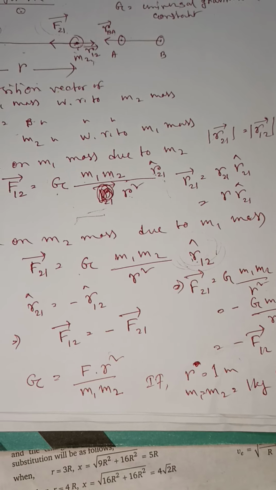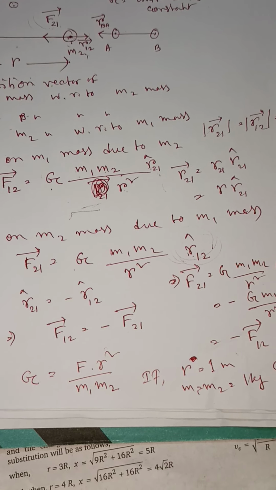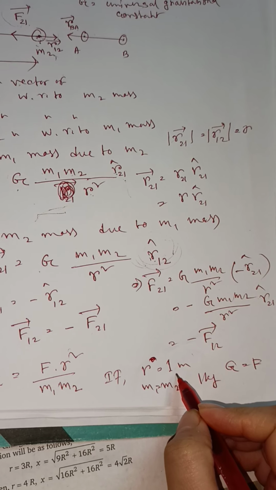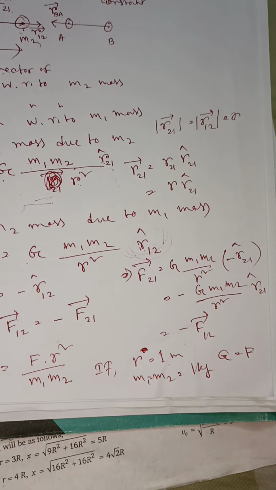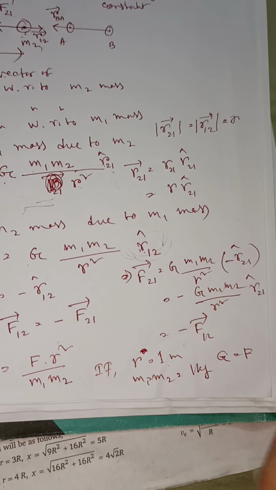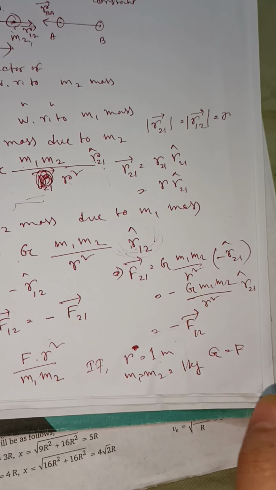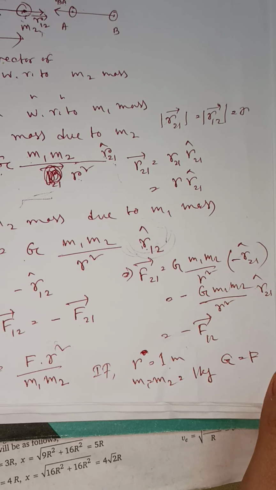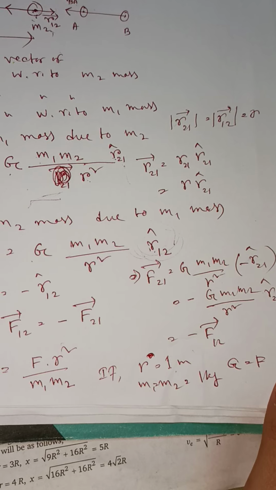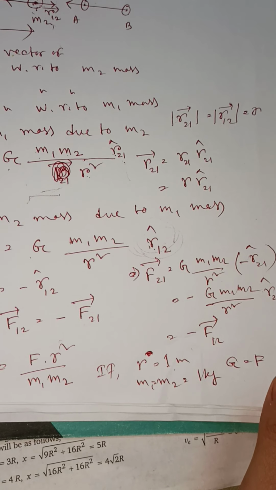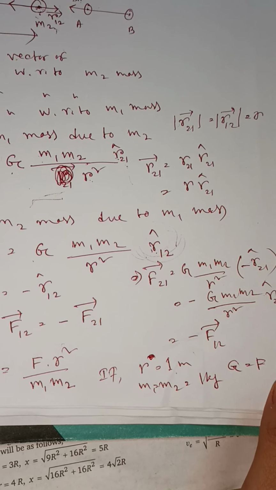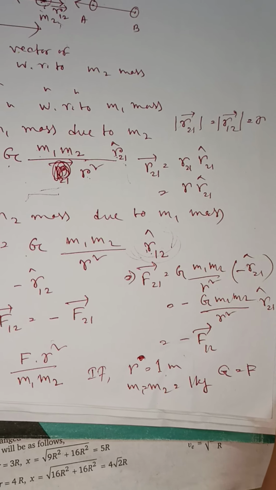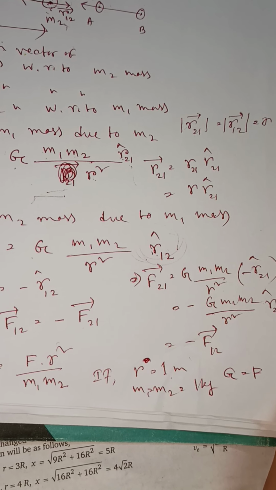So that means if we place two bodies having 1 kg masses at a 1 meter separation, then the gravitational attraction force between them is numerically equal to the gravitational constant. Okay, so that means the gravitational constant G is numerically equal to the force with which two particles, each of unit mass, that means 1 kg or 1 gram, placed at a unit distance apart, attract each other.